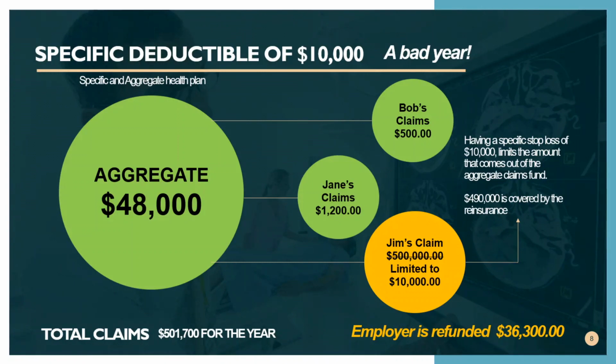So in other words, only $10,000 will come out of the employer claims fund, and the rest is going to be picked up by the reinsurance company. So the total claims for the year is $501,700, but the employer will still receive a refund in this example of $36,300 because that specific deductible has limited the large claim to $10,000.